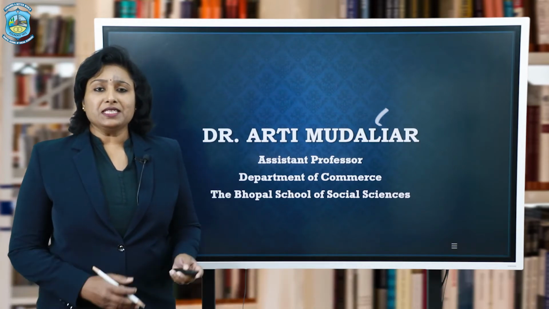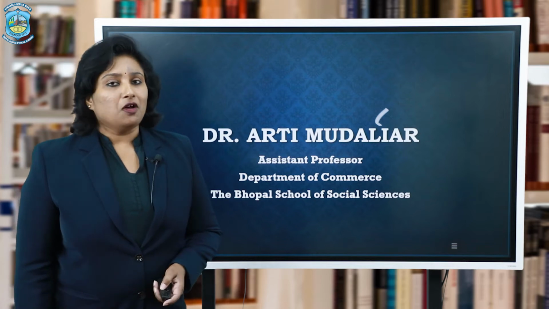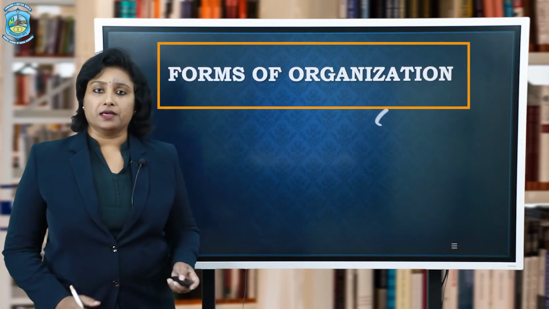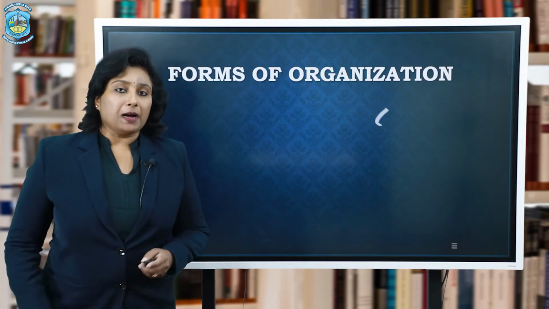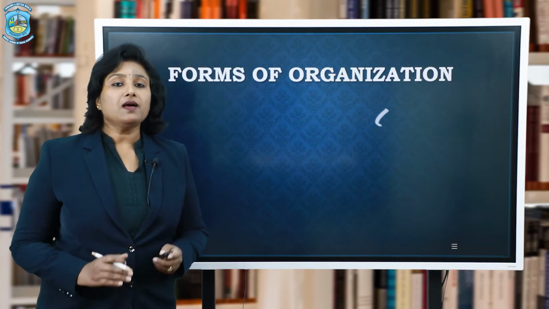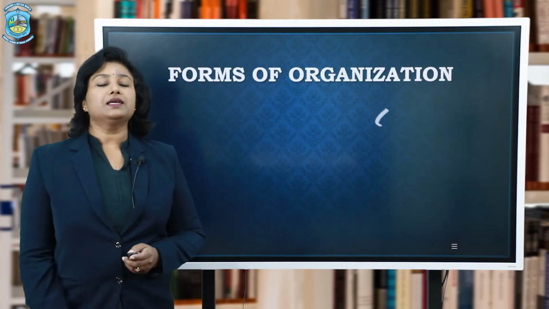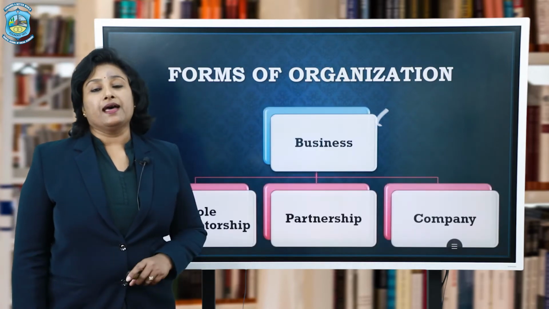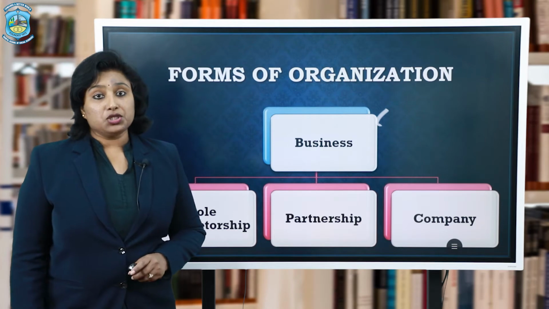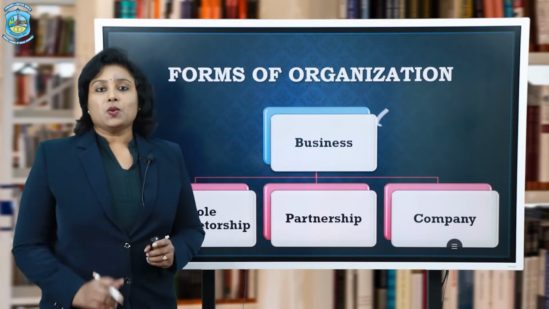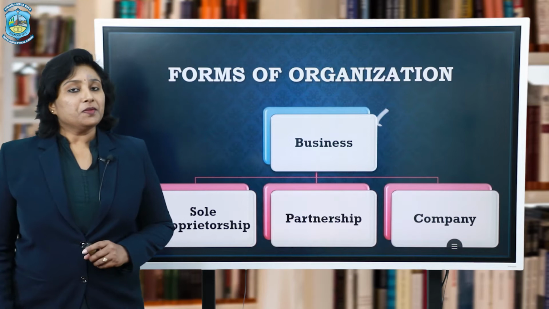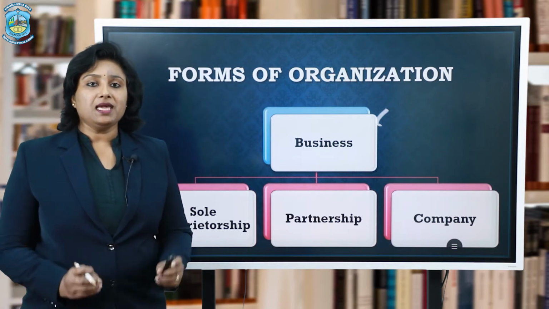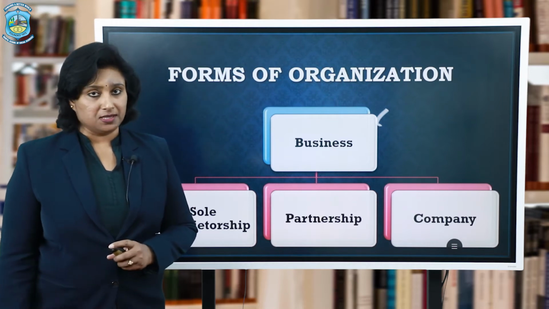Directly jumping into the topic, first of all, I would like to tell you about the forms of organization. Because when we are studying the partnership form of organization, we should have a clear-cut view of the various other types or different forms of organization. So here we have the major forms of organization in front of us, right? The first one being sole proprietorship. Now, the sole proprietorship firm has a single owner. That is the main feature of a sole proprietorship business.